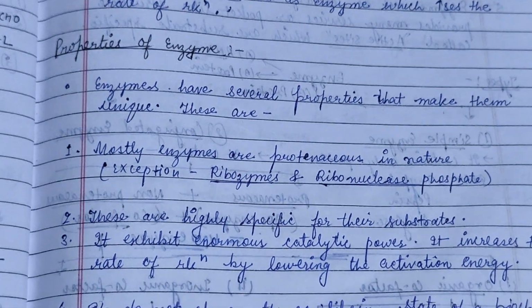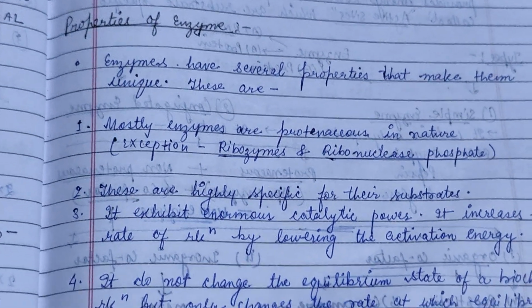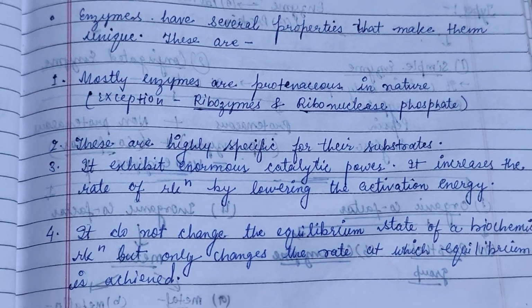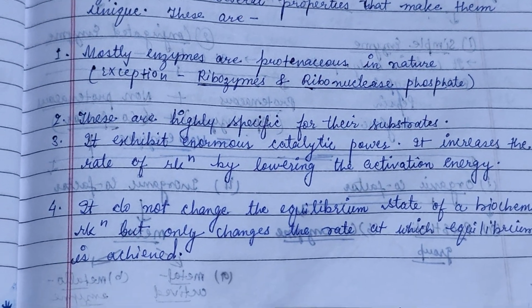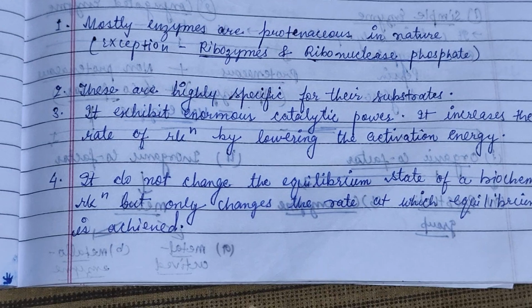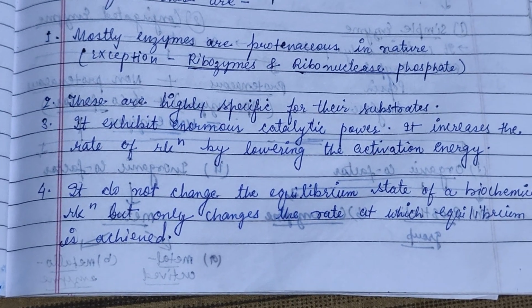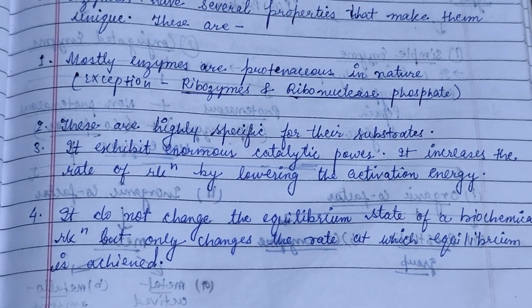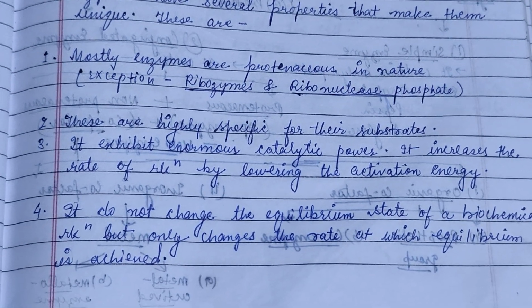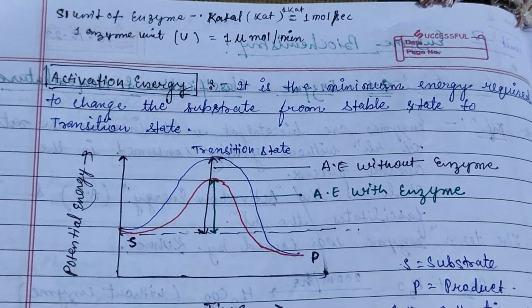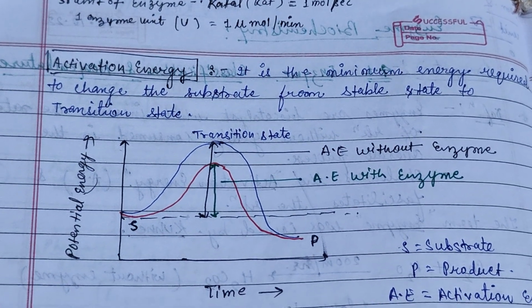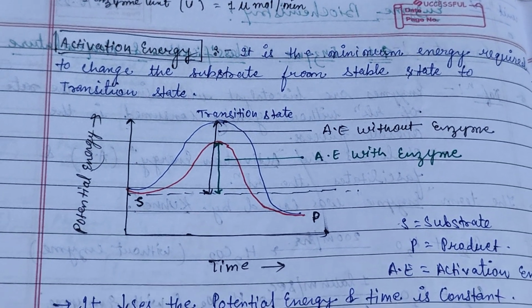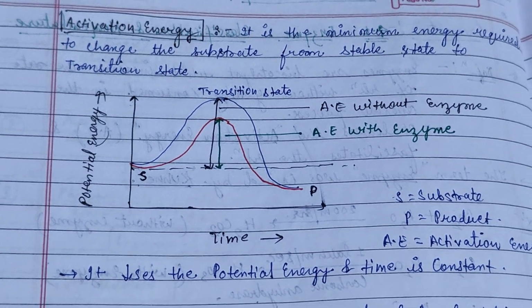Enzymes have several properties that make them unique. Mostly, enzymes are proteinaceous in nature. They are highly specific for their substrate and increase the rate of reaction by lowering the activation energy. It doesn't change the equilibrium state of the biochemical reaction, but only changes the rate at which equilibrium is achieved. So what is activation energy? It is the minimum energy required to change the substrate from the stable state to the transition state.